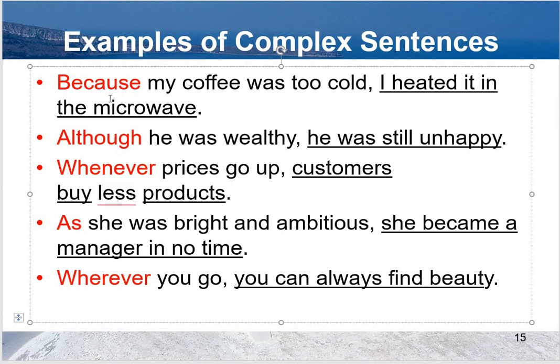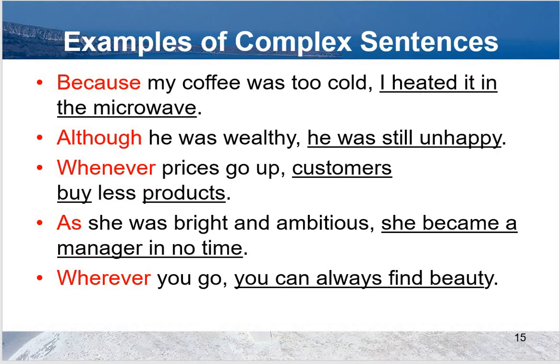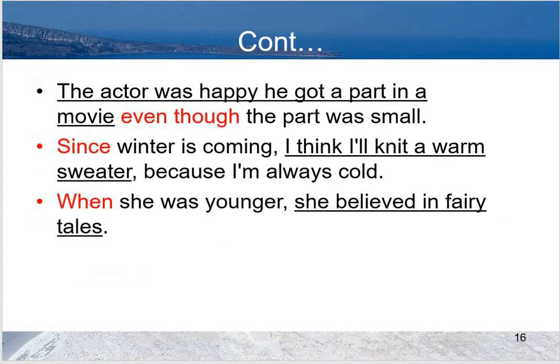All red colored words are subordinate conjunctions, and these sentences are examples of complex sentences. The actor was happy he got a part in a movie even though the part was small. Since winter is coming, here since has been used to tell the reason. I think I'll knit a warm sweater because I'm always cold. When she was younger, she believed in fairy tales.